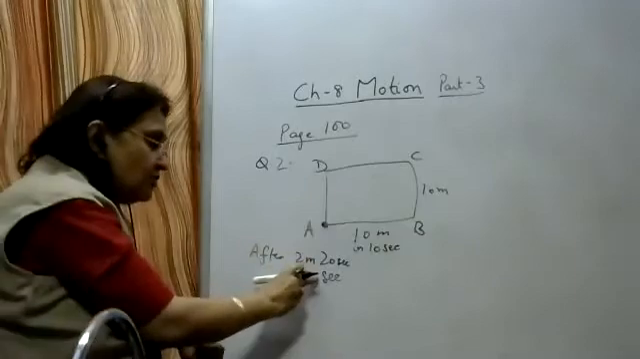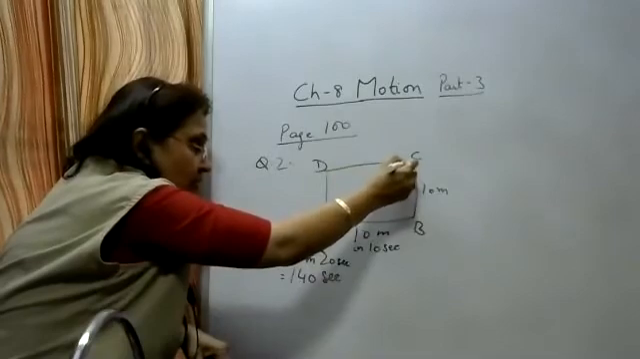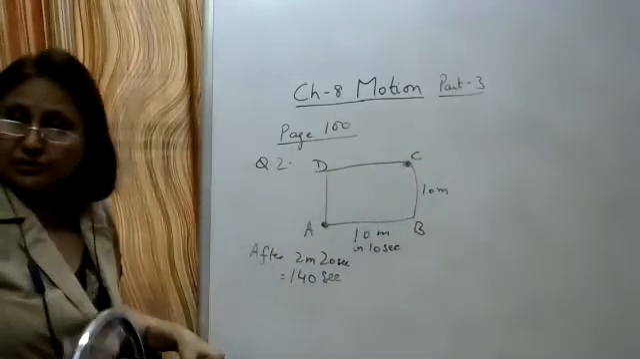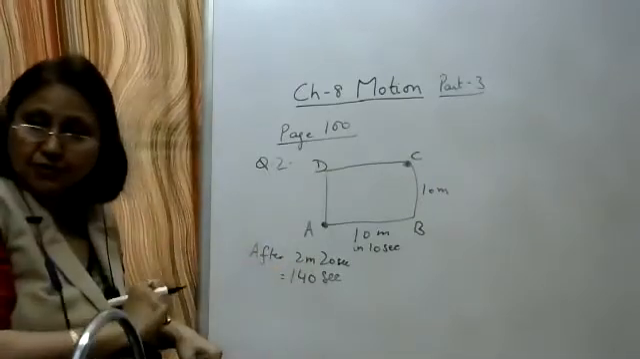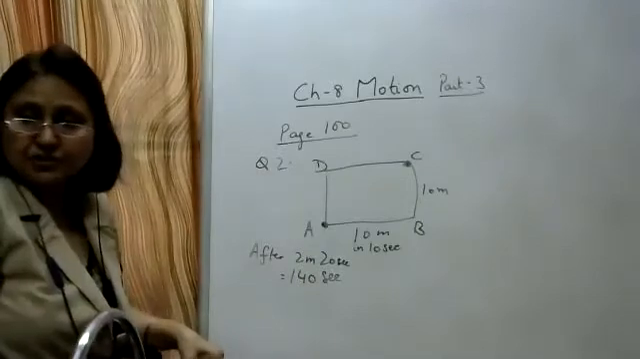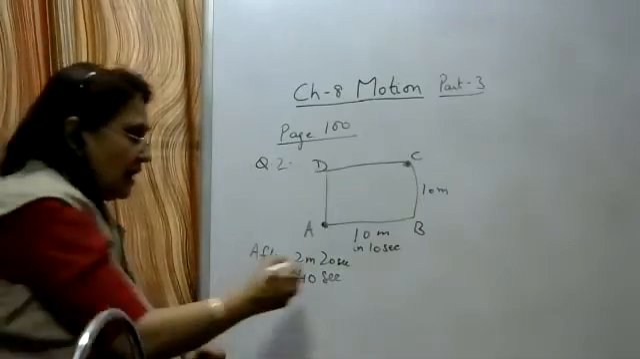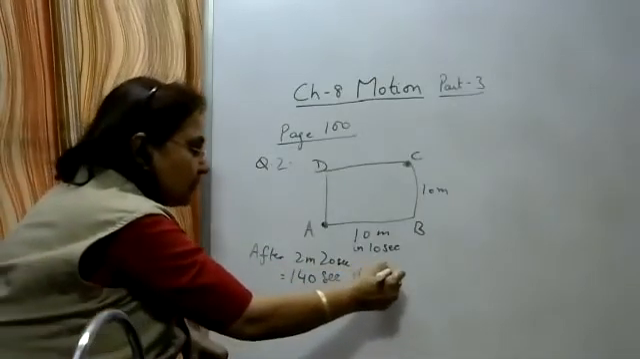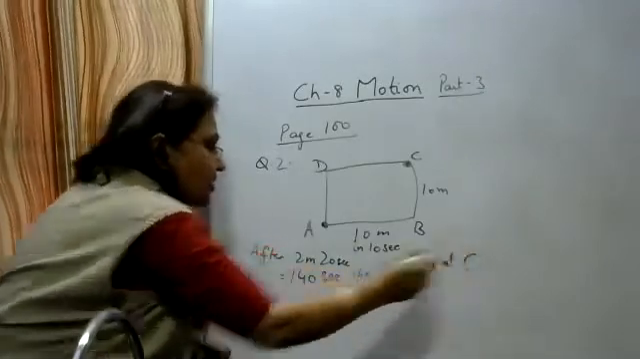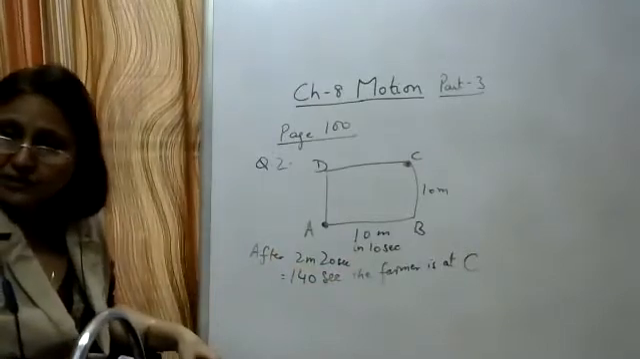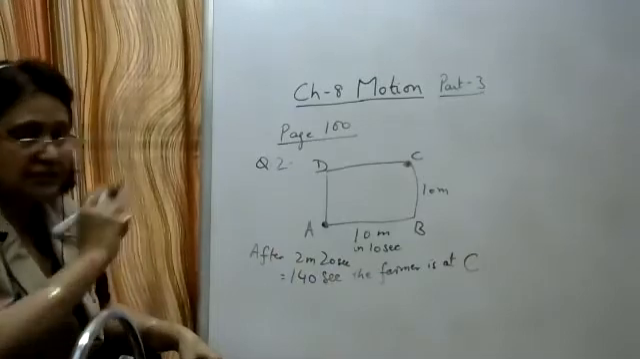So after 2 minutes 20 seconds, that is after 140 seconds, what is his position? His position is C. So his final position is C. So write down: after 140 seconds, the farmer is at point C. So first we have found what his position is after 140 seconds.